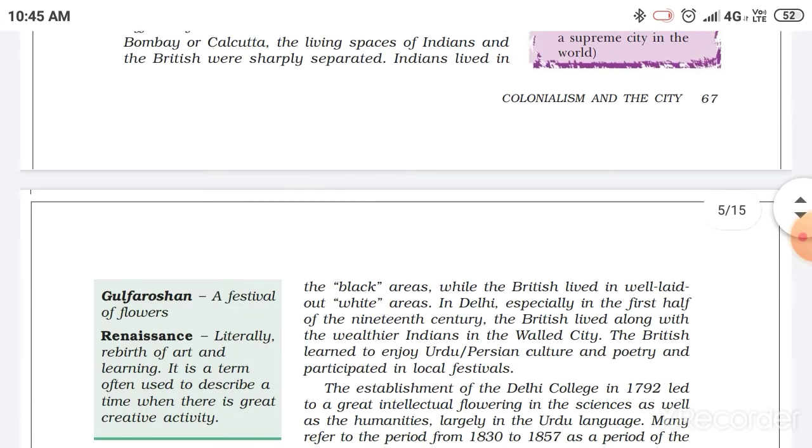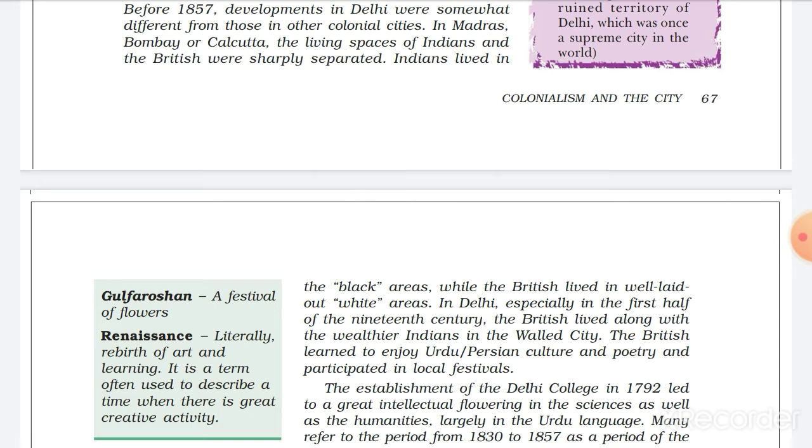They let Indians live in the black areas, and they considered the well-laid areas as the British areas, or the white areas, because they considered themselves white people and Indians black people. It is totally based on the physical features of a place.